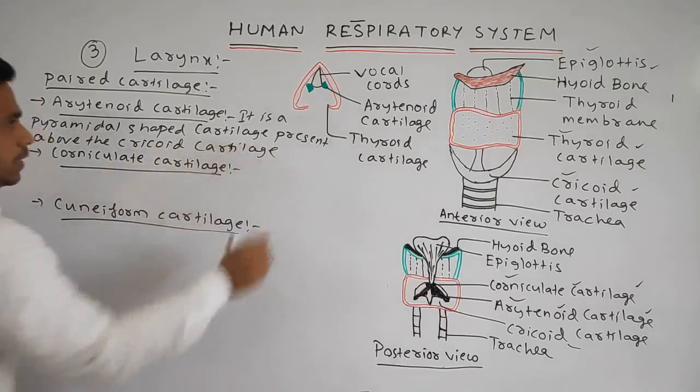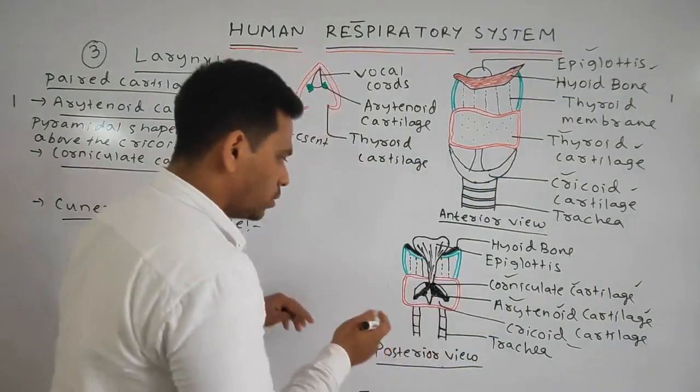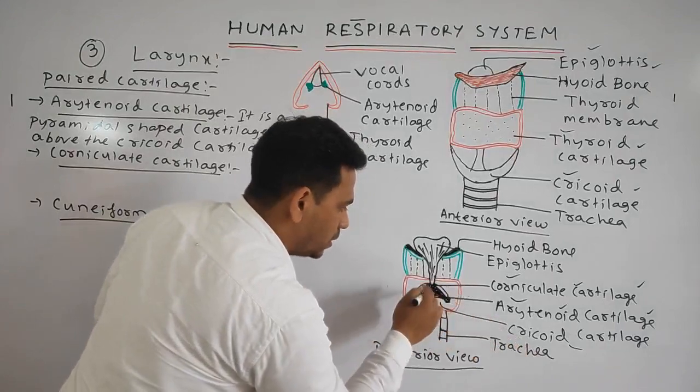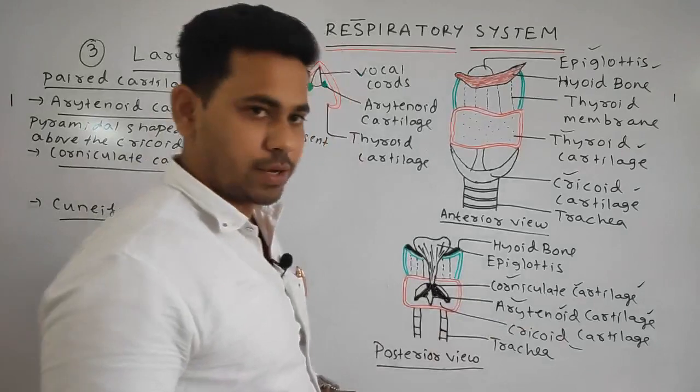Okay, you can see here the prominent cricoid cartilage, but if we rotate this, you can see some portion of the cartilage that is called the cricoid cartilage. As this one is the arytenoid cartilage, it is present just above the cricoid cartilage.